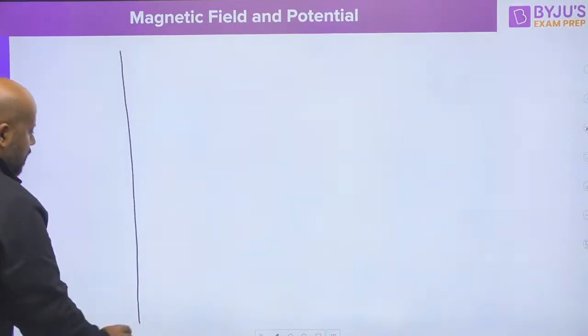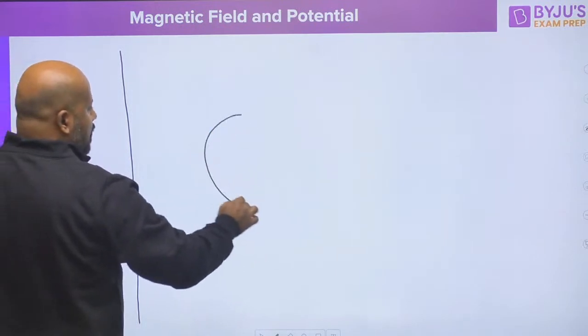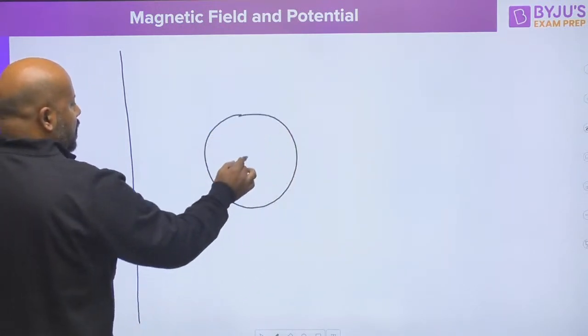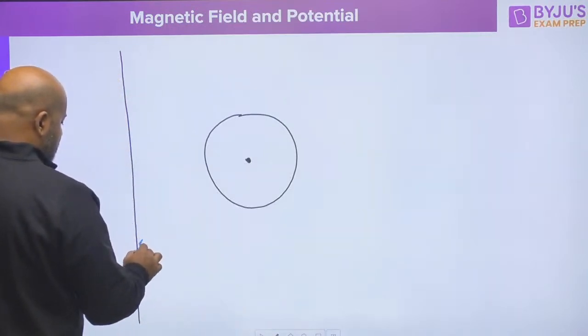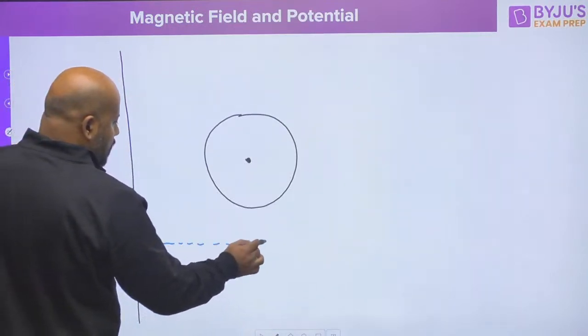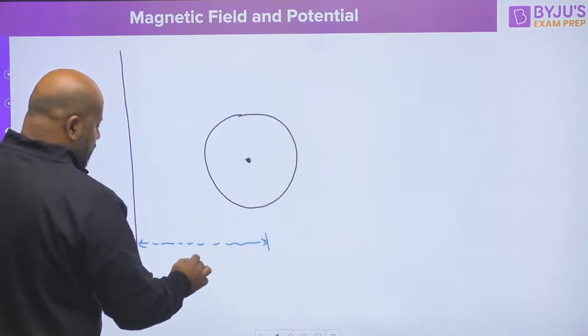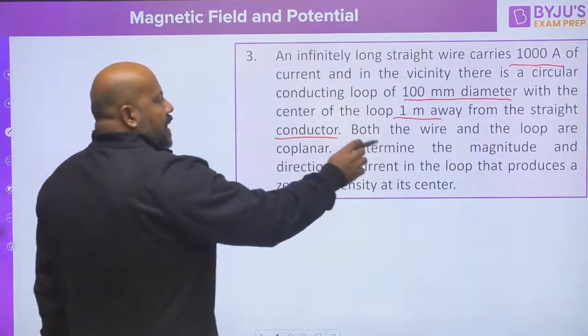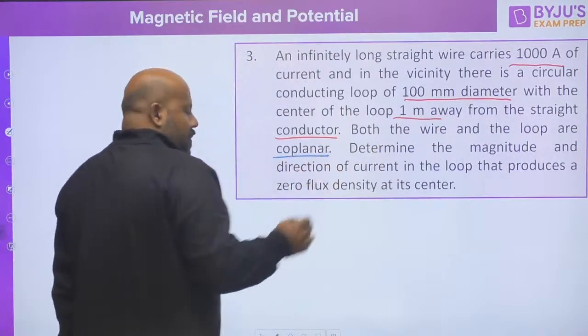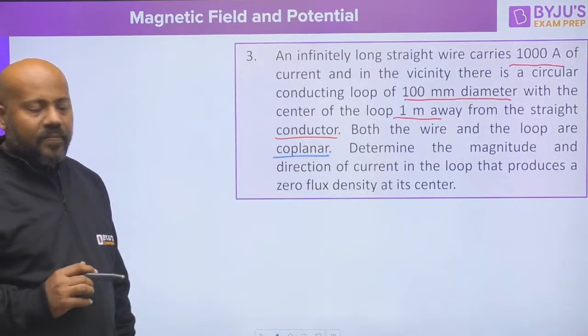This is going to be your straight wire, and there is going to be a conducting loop whose center is going to be at a distance of 1 meter. He's saying both the wire and the loop are coplanar. It means they are in the same plane.